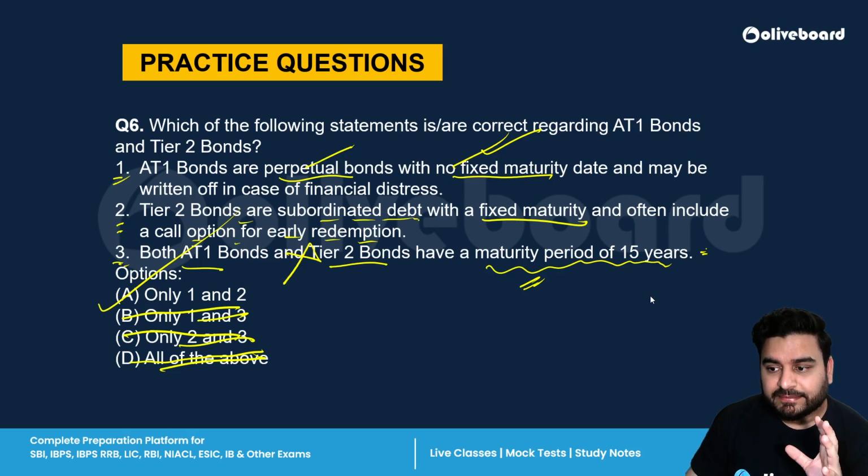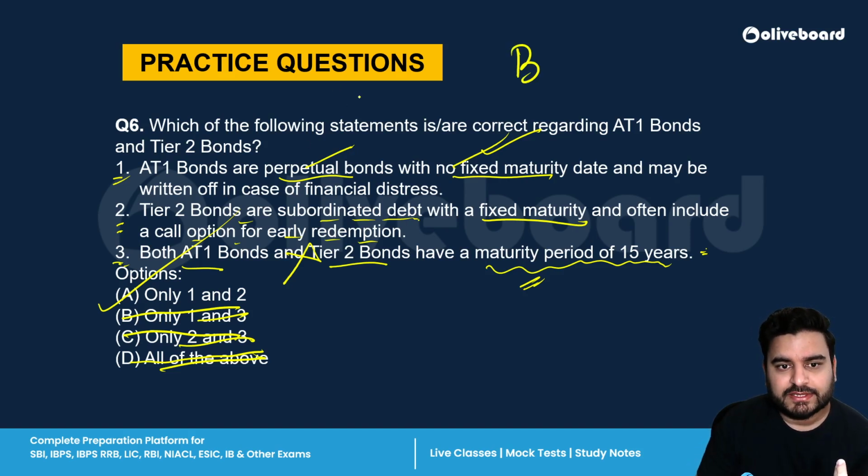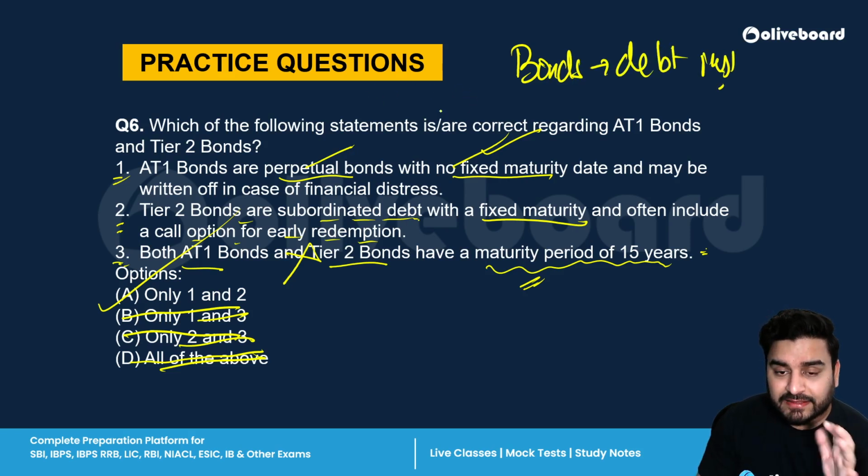First of all, understand bonds are debt instruments. As compared to equity, these are less risky, but they have less returns. But in bonds also, there are different categories: AT1 bonds, Tier 2 bonds.